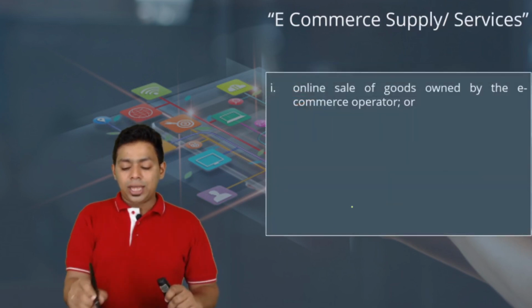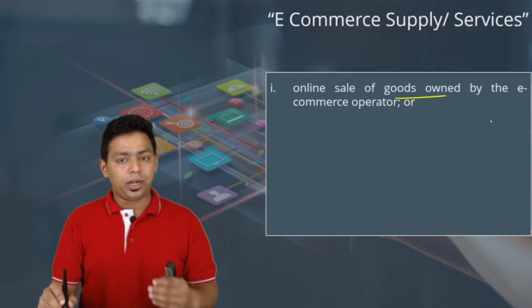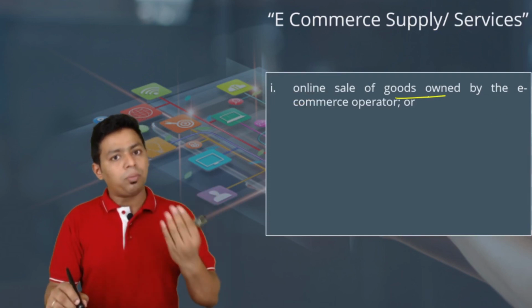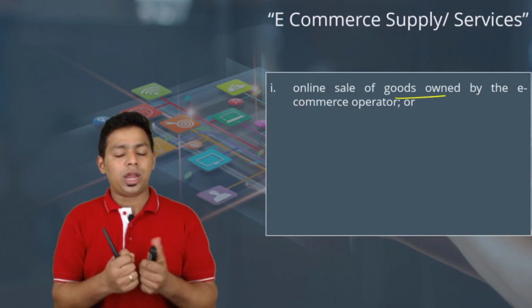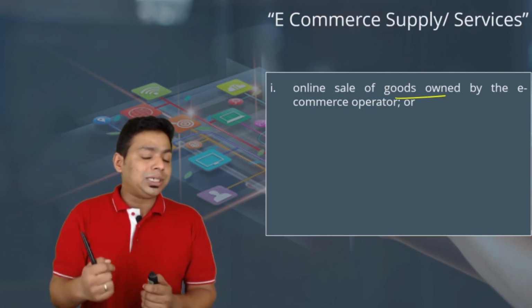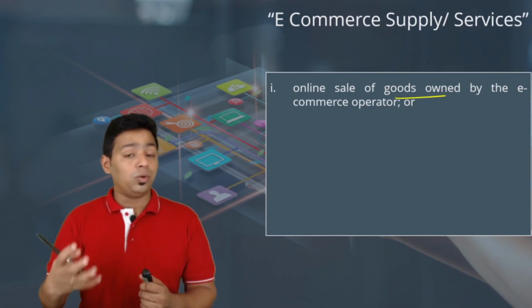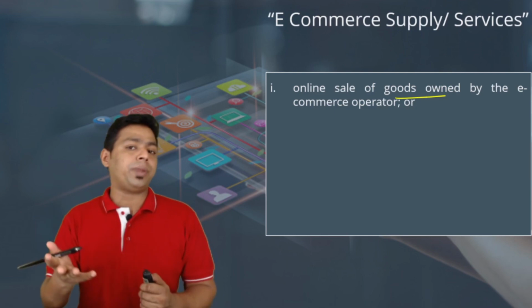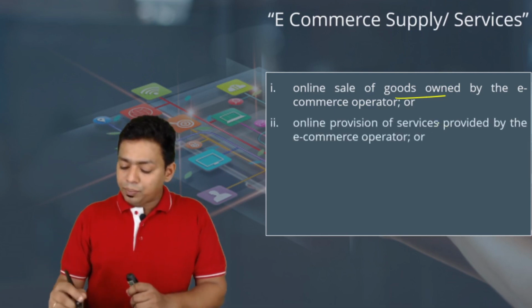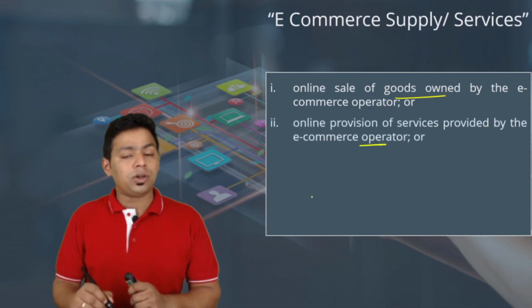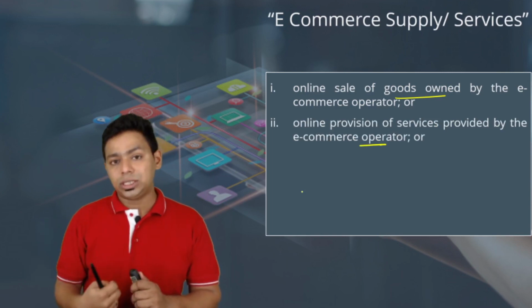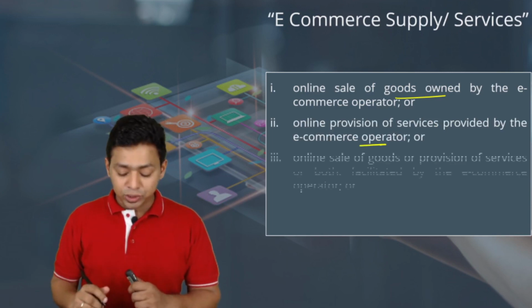E-commerce supply, online sale of goods owned by the e-commerce operator. So sometimes Amazon sells goods owned by Amazon. If you search on Amazon Basics, Amazon Basics usually produces goods procured by Amazon under their own brand. Online provision of services provided by the e-commerce operator. Sometimes Amazon provides services like installation and transportation.